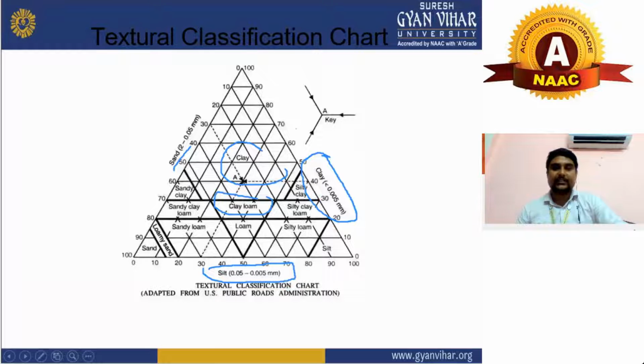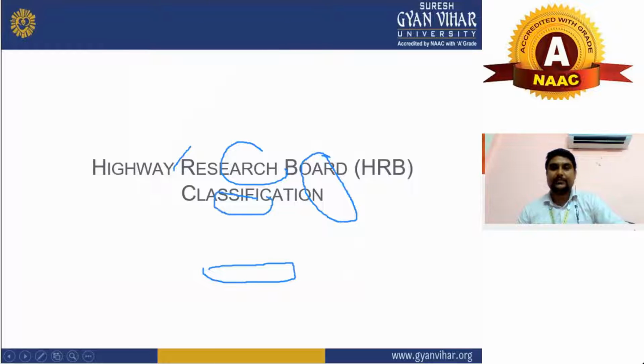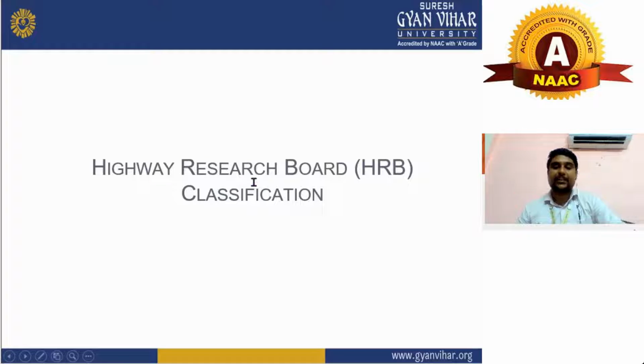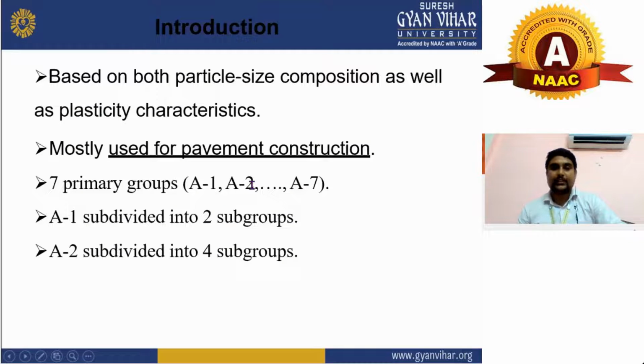Now come to the next slide. What we will see here is the Highway Research Board classification, which is also called HRB. And first we will see the introduction. It is based on both particle size and composition as well as plasticity characteristics, mostly used for pavement construction.